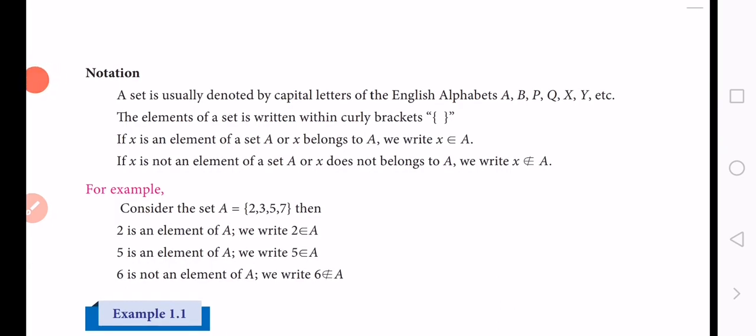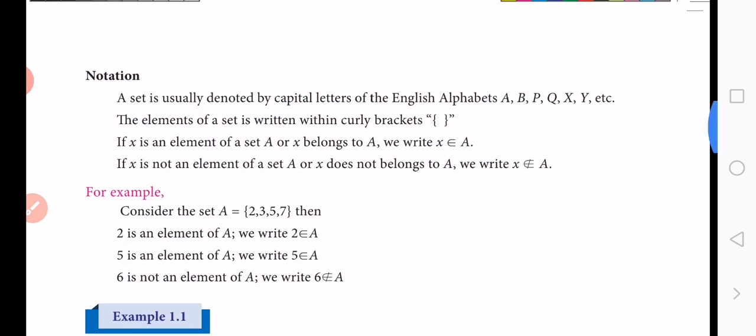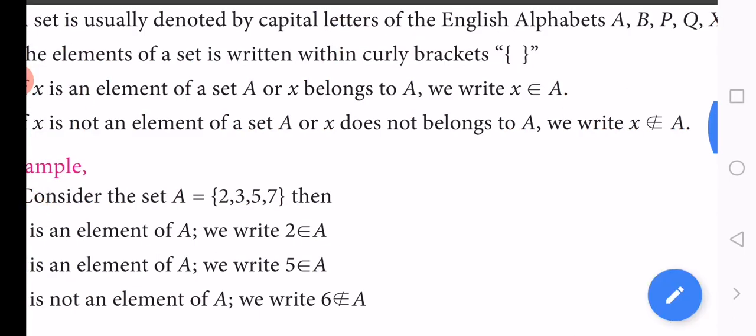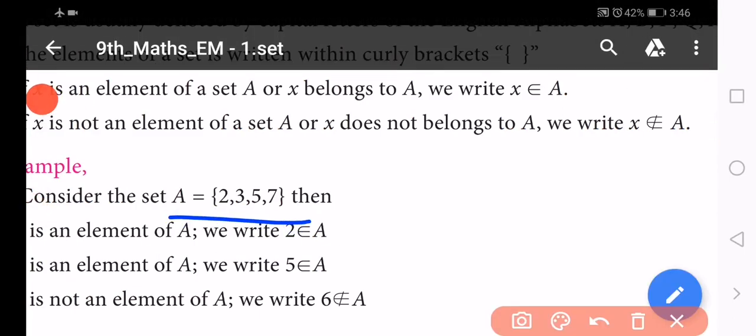For example, consider the set A. This is the method of writing a set. A equal to, where A is the name of the set, capital A, and within curly brackets there are 4 numbers: 2, 3, 5, 7. That means there are only 4 numbers in that group, 2, 3, 5 and 7 only.